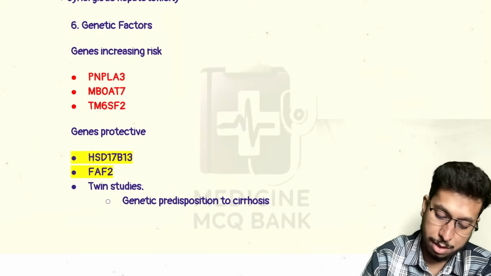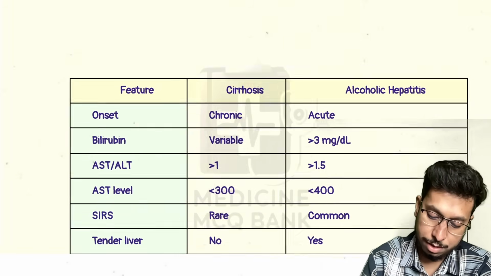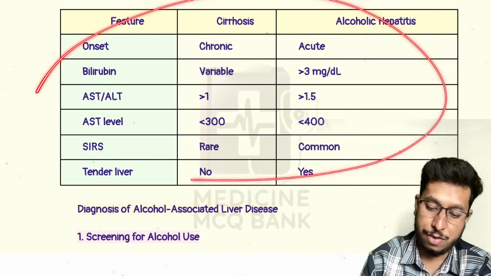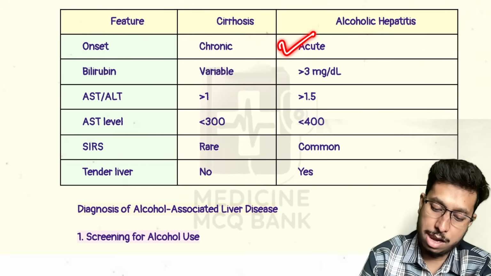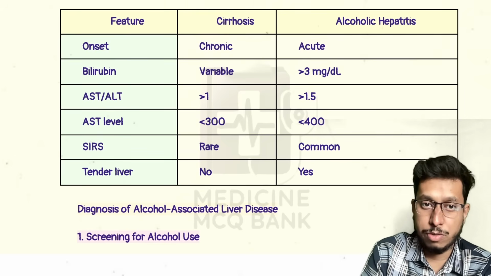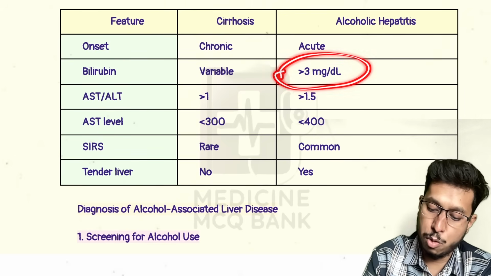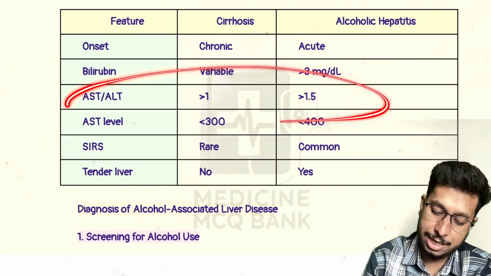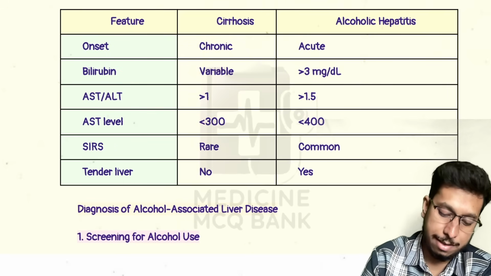So, if you see the difference between these two, cirrhosis versus alcoholic hepatitis, a very important table to differentiate among them. Look, alcoholic hepatitis is acute onset, cirrhosis is chronic. Bilirubin will be raised in both of the cases, but it will be predominantly more than 3. Fever will be seen in alcoholic hepatitis. AST-ALT ratio increases in both, although the reason is different.